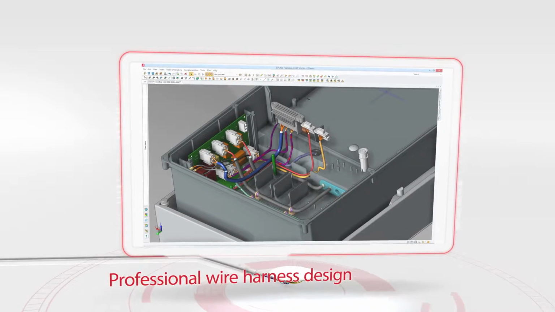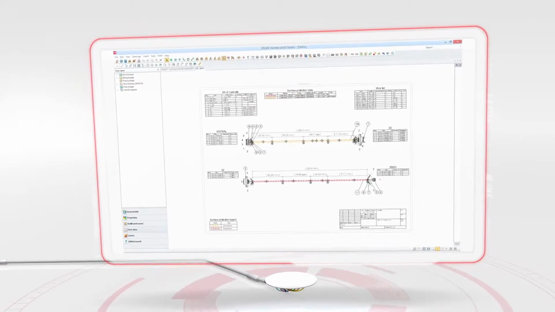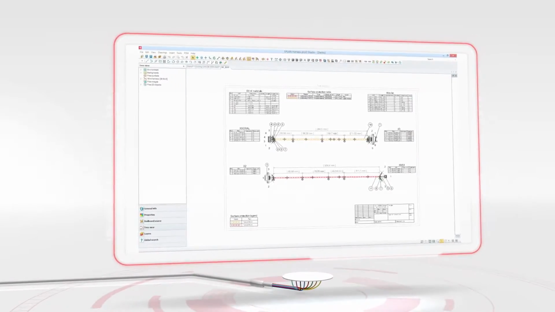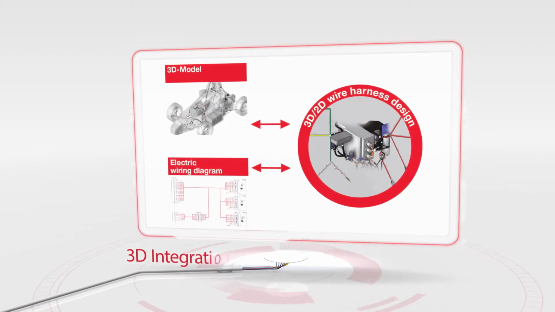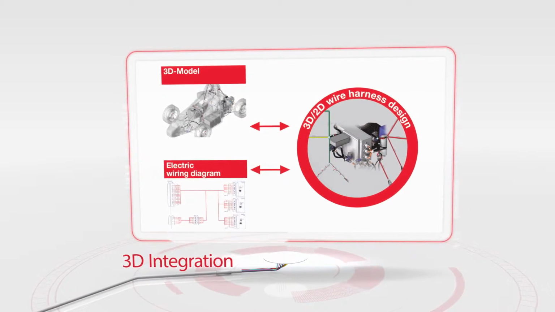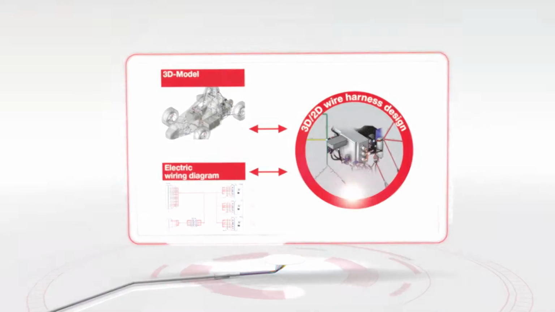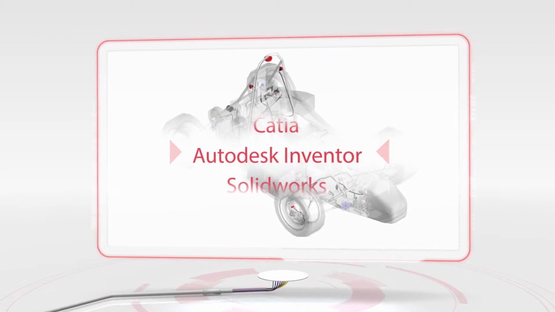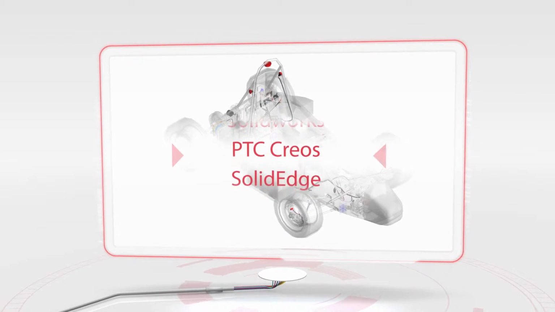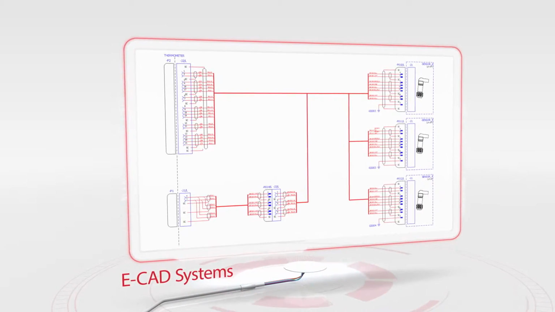Professional wire harness design and interdisciplinary data exchange can detect design faults before the start of production and reduce development times. Integration is required to bring together information from electrical and mechanical domains to enable efficient and effective wire harness design. In EPLAN Harness proD, users can read in native 3D models directly from MCAD systems and also components and electrical connection information from ECAD systems.